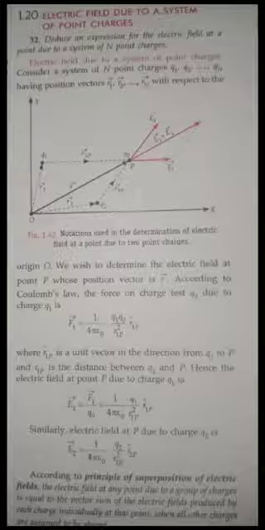Guys, you remember I said what is the meaning of position vector? Position vector is nothing but the directed distance from the origin to that point. Now see here there are 3 point charges q0, q1 and q2 in the figure. Yes or no? Now we need to find the electric field intensity at q0 due to q1 and q2 both. So can we find the electric force on q0 due to q1 and q2? Yes or no? By applying the superposition principle.